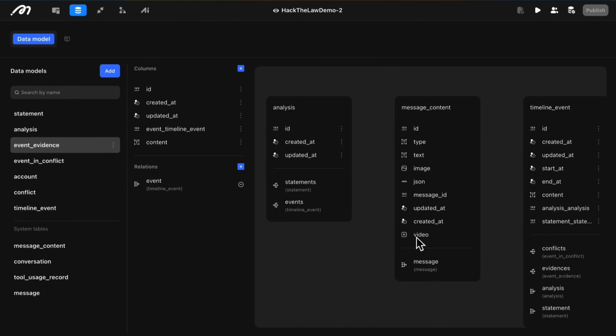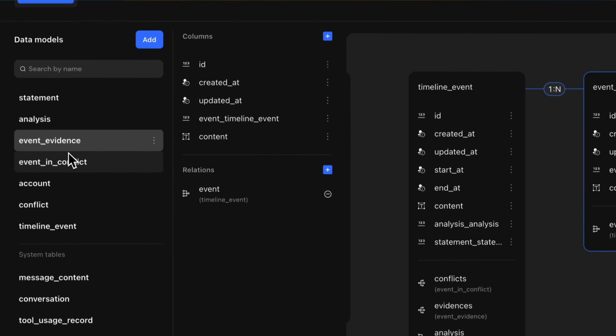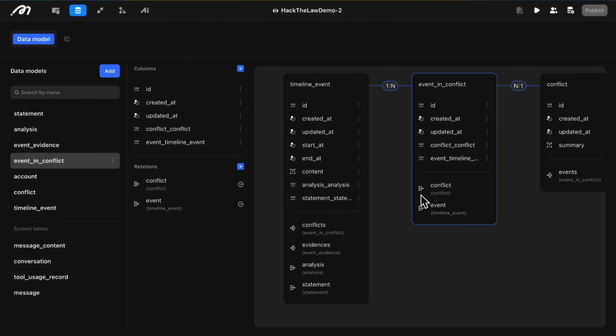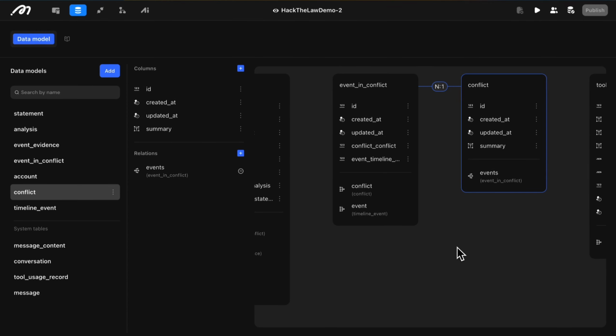The event evidence table stores source quotes supporting each event. And the event in conflict table links events to specific conflicts. The conflict table stores inconsistencies flagged by the AI.